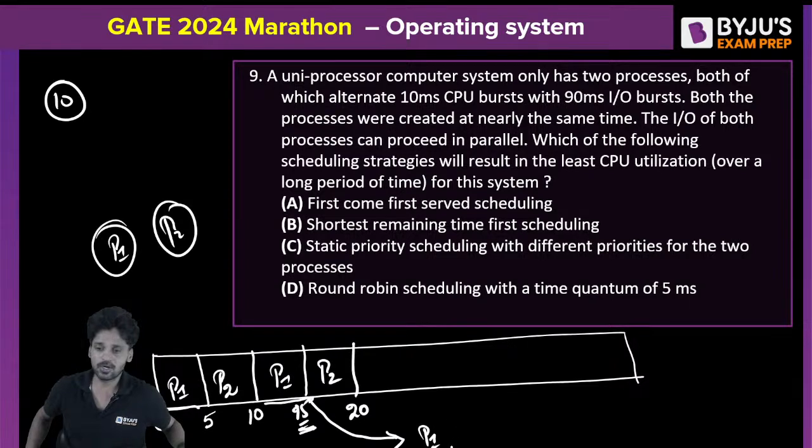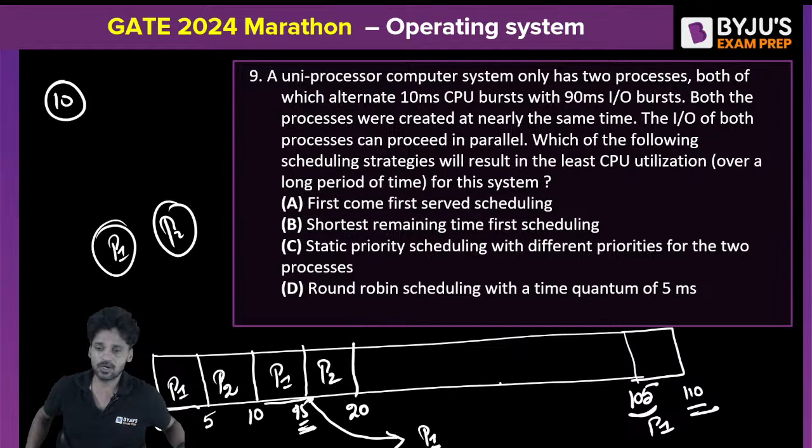Did you understand? But when is P1 going to come back? P1 is going to come back after 80 clock pulses. 15 plus 80 is equal to 95. So P1 is going to return at the 95th clock pulse. Am I clear? I hope I made my point clear. So P1 will return back at 95 and P2 will return back at 100.